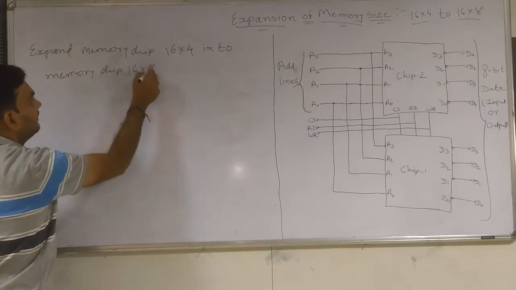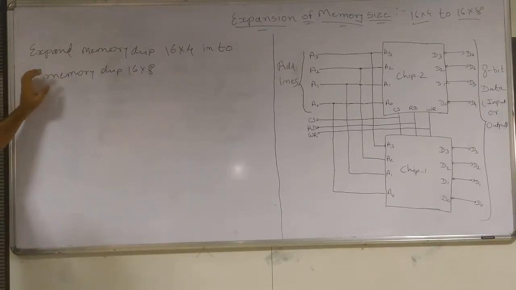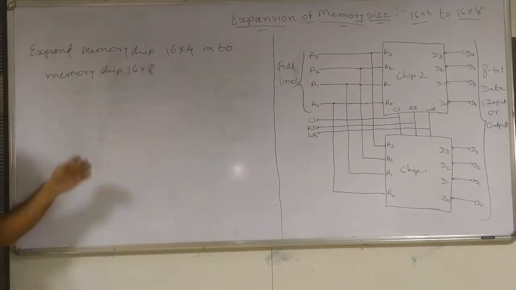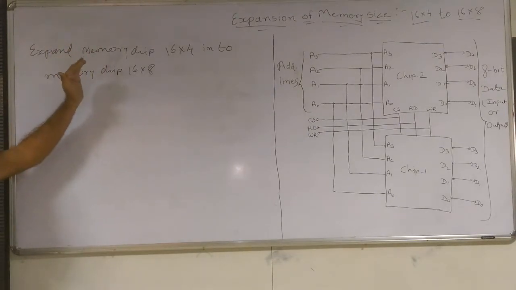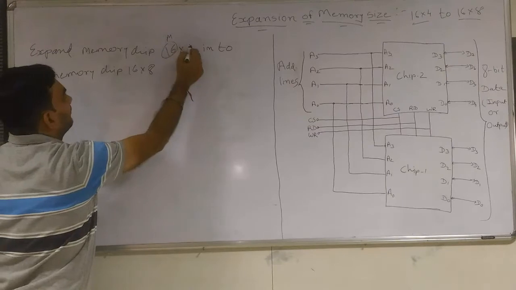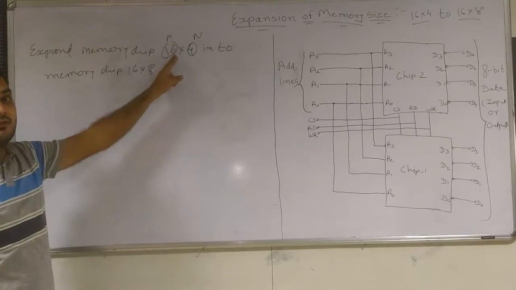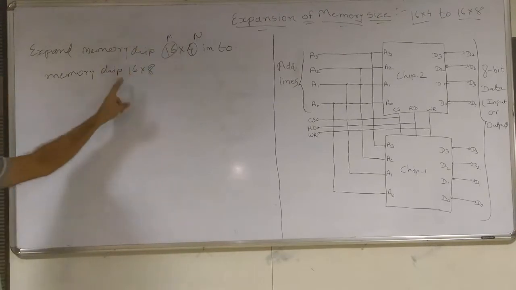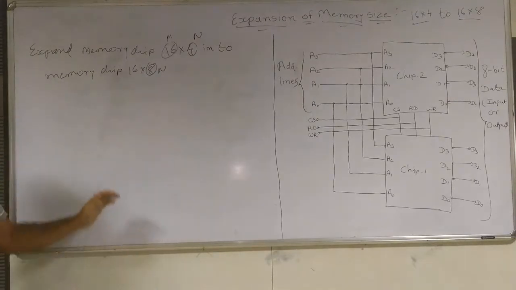We want to expand it to 16 by 8. हमारे पास छोटी वाली है मेमोरी चिप, उसको हमें एक्सपांड करके यहाँ पे क्या उसकी साइज 16 by 8 बनानी है. So we are going to expand the word capacity. This is M, this is N. So what is changed here? We have available size of memory 16 by 4, that is word capacity is 4, that we have to convert into 8. So we have to expand the word capacity, capital N.